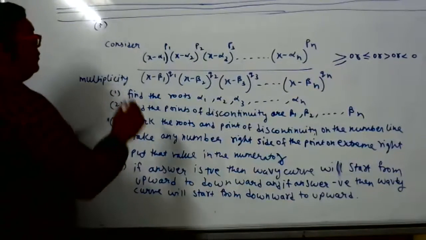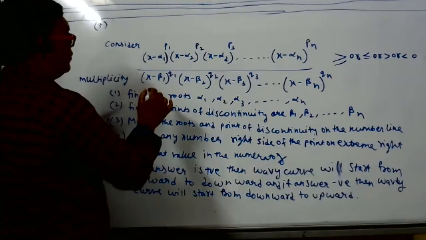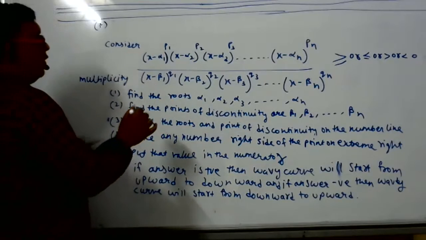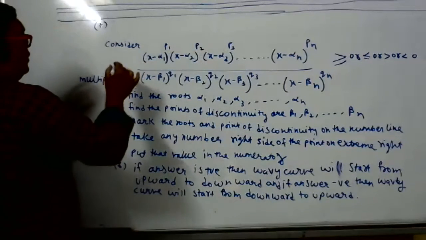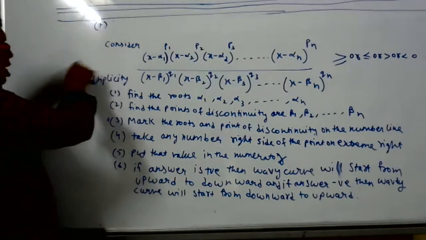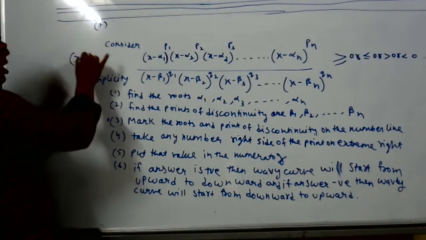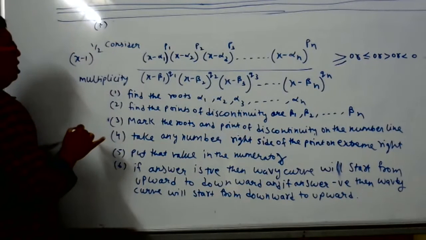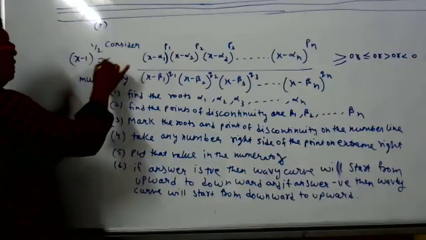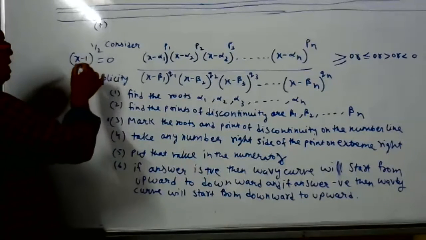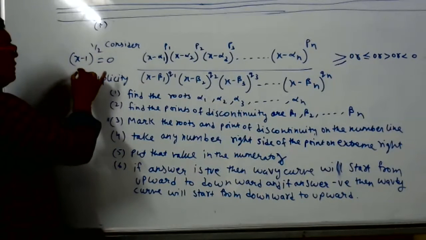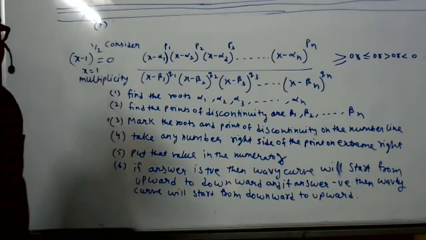Sir, what if the power is 1 by 2 or something like that? No, here we are taking even numbers only. Okay, you have some other doubt, like x minus 1 to power half is equal to 0. Polynomial means it will not be like this one. But what is the answer here? The answer is 1 only.